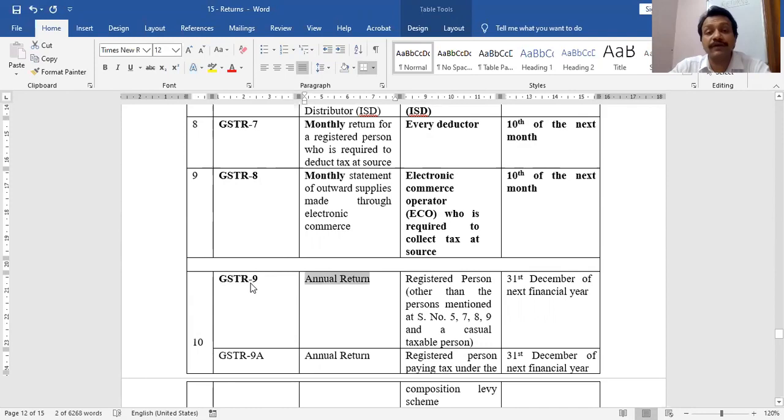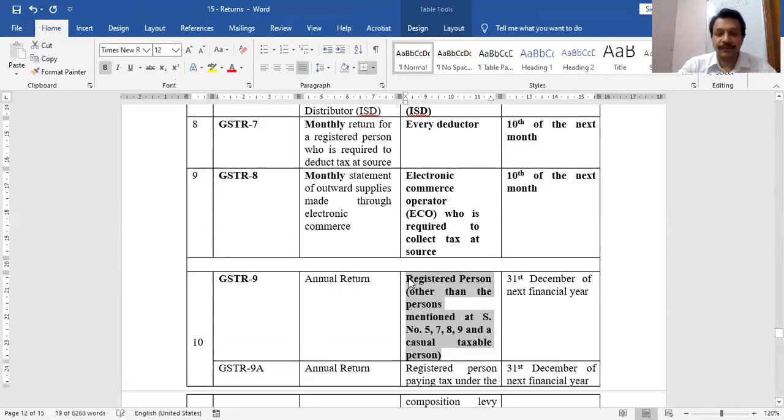And when I use the word annual return, do you know which section should click in your mind? 44. At the moment you listen to this word annual return, you must start thinking about section 44 of the GST. GSTR 9 talks about annual return. By whom? Every person, other than these 6.